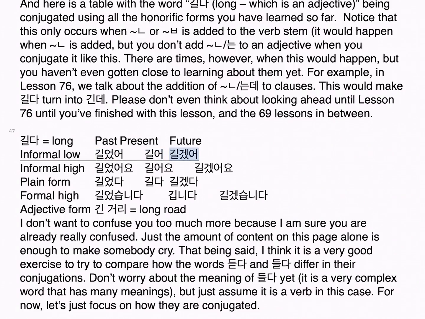Informal o: 길었어, 길어, 길겠어. Informal high: 길었어요, 길어요, 길겠어요. Plain form: 길었다, 길다, 길겠다. Formal high: 길었습니다, 깁니다, 길겠습니다. Adjective form: 긴 거리, long road. I don't want to confuse you too much more because I am sure you are already really confused. Just the amount of content on this page alone is enough to make somebody cry.